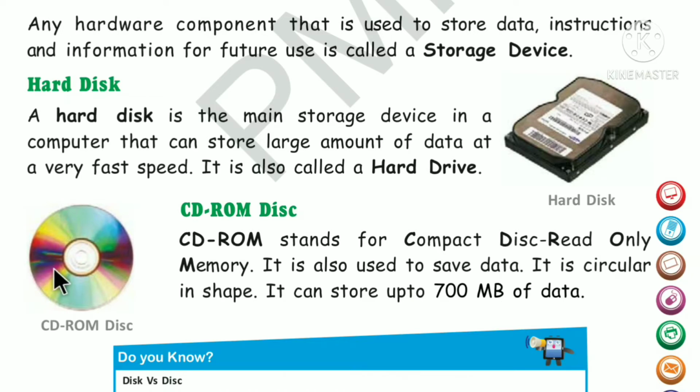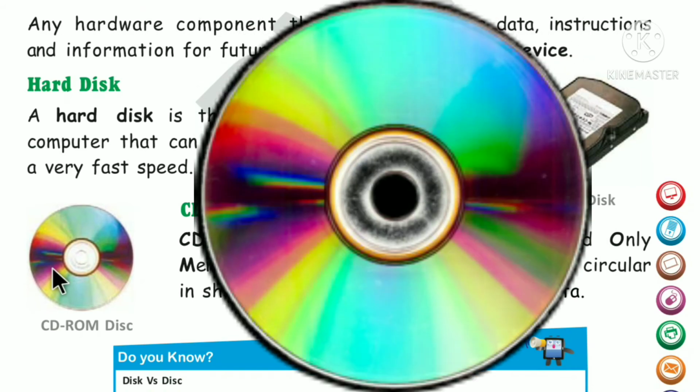It's called CD-ROM disk, read-only memory. And it can also store a large amount of data. And this is circular in shape. This is CD-ROM disk, compact disk, read-only memory, and this is circular in shape.